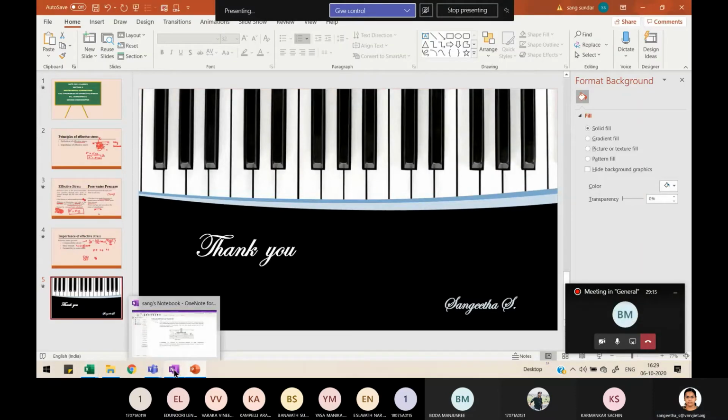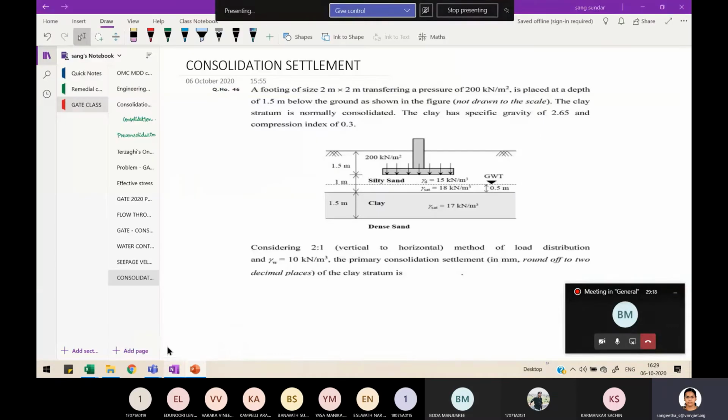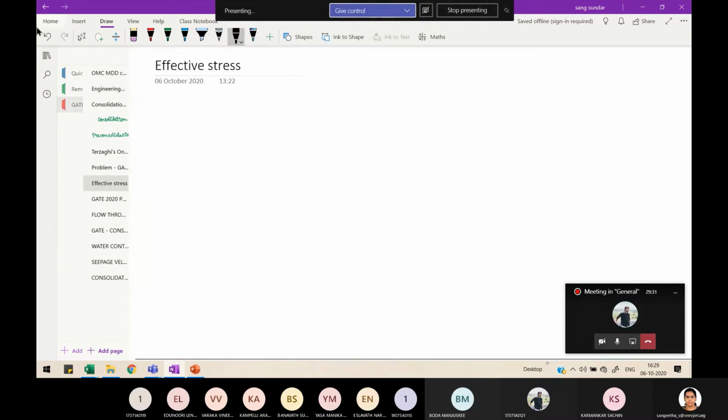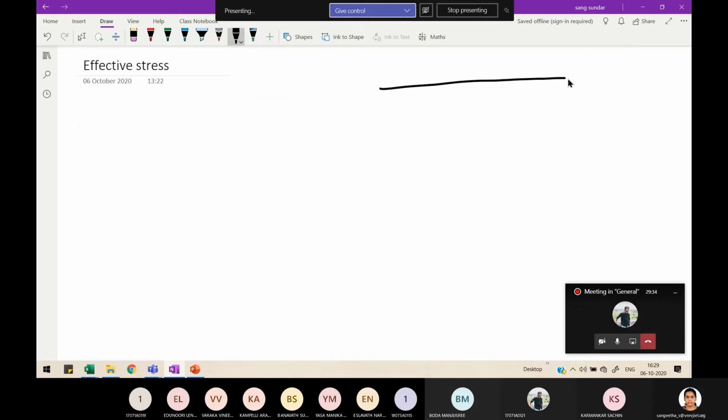Now we will see how to derive the formula for effective stress. Consider this as the ground surface, and at some depth, let A be that point, and you wish to calculate how much the effective stress is at that point.